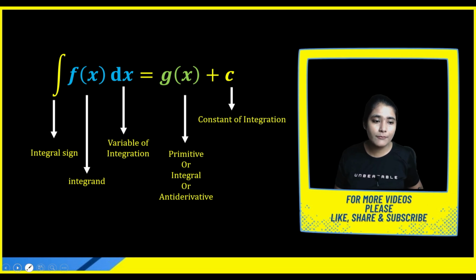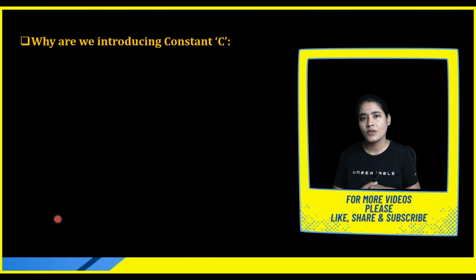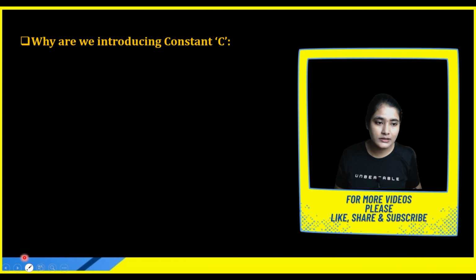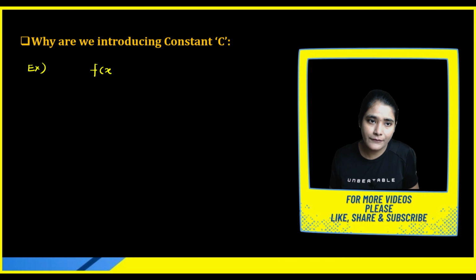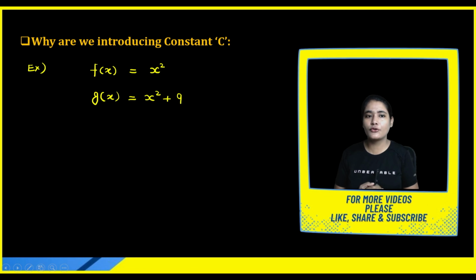Now there is a question: ma'am, why are we adding this constant? What is the purpose? And what will we get if we do not put this plus constant after the integration? Let's discuss this also. I am going to consider two examples. Suppose that I have two functions. The very first function is f of x equal to x square, and I have one more function, let us consider g of x, that is x square plus 9.